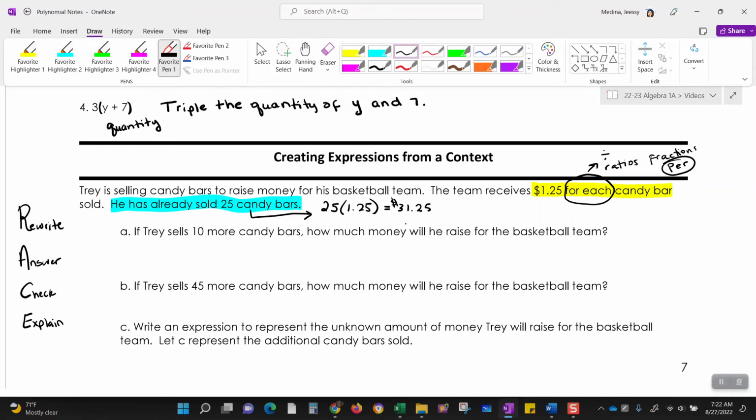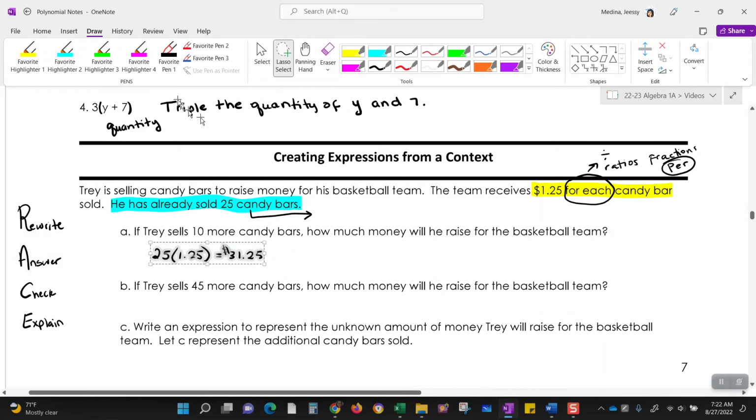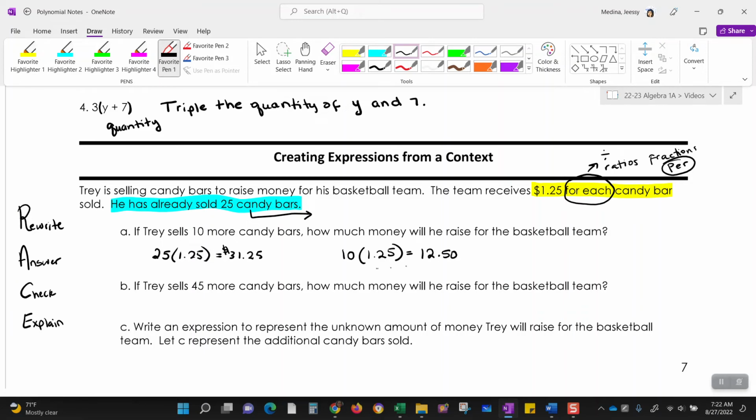All right, 31.25. So he already has 31.25, and he has to sell 10 more candy bars. How much money will he raise for the basketball team? Right, so I guess this should go here. Yes, the power of one note. Y'all see? All right, this is from the ones he's already sold, and he wants to sell 10 more. So how much are they going to earn from each candy bar? $1.25. Right, and this one is what, $12.50? We're multiplying by 10, so I'm just moving the decimal.